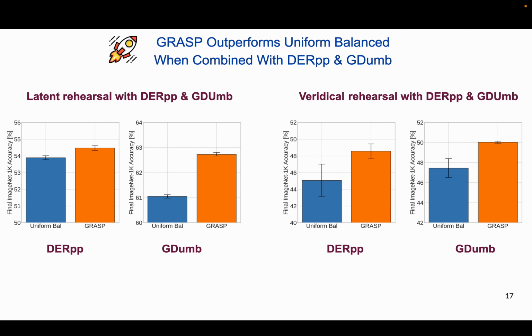We also investigated the efficacy of GRASP when paired with other popular rehearsal algorithms such as DER++ and GDUMB. Our observations indicated that when combined with DER++ and GDUMB, GRASP achieved higher accuracy than the uniform balanced policy in class incremental learning on the full ImageNet 1000 dataset for both latent and veridical rehearsal settings. These results demonstrate that GRASP is general and has wider applicability.